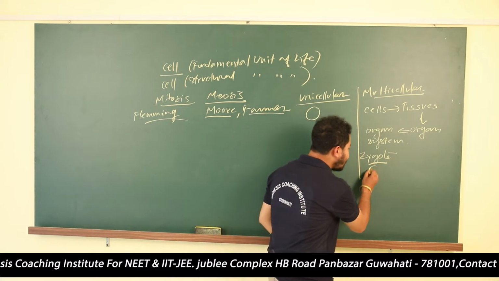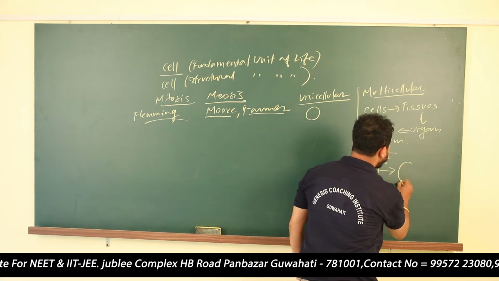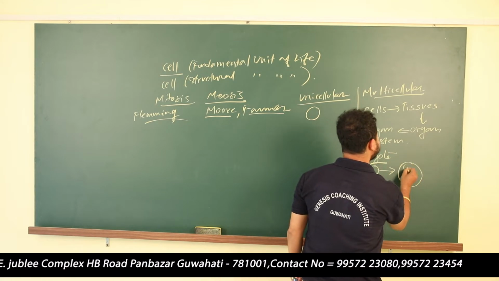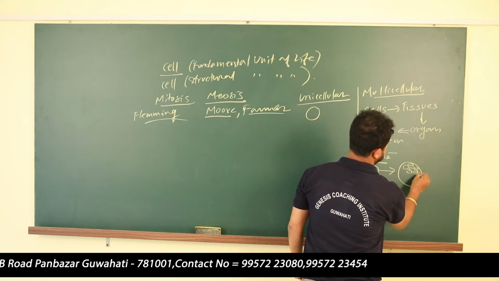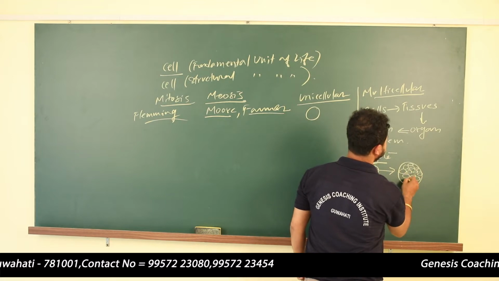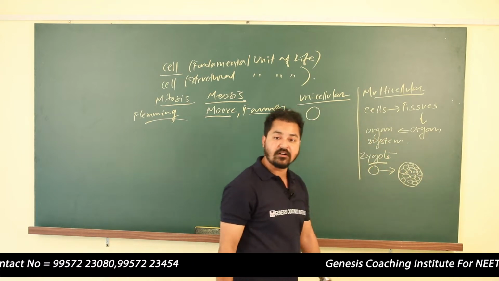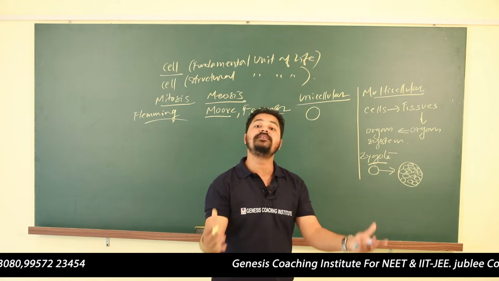From a single cell, how are we able to produce an individual which contains many cells? How has the cell divided to produce many cells from one cell?